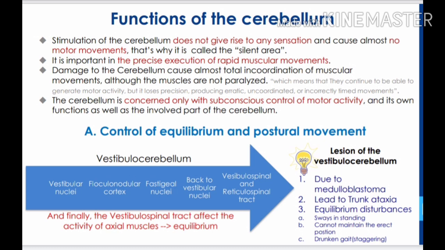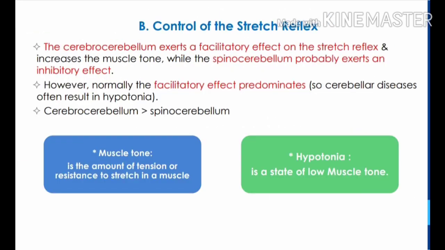This is necessary because even though the impulses are transmitted with a velocity of 120 meters per second in the spinocerebellar tract, the delay is about 10 to 20 milliseconds, and this delay can cause improper movements if there is no anticipatory correction. B. Control of stretch reflex.